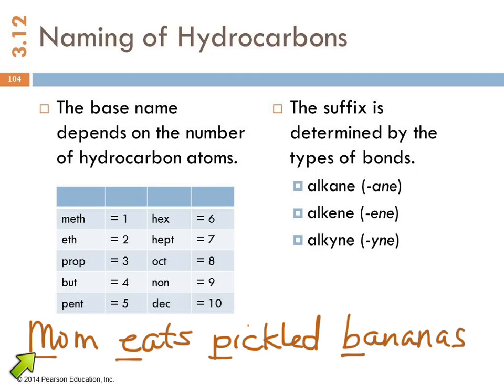M for methane, E for ethane, P for propane, B for butane. I still say that in my head because I cannot for the life of me remember that propane has 3 carbons. But it works. So that tells us how many carbons. Suffix tells us what kinds of bonds there are.